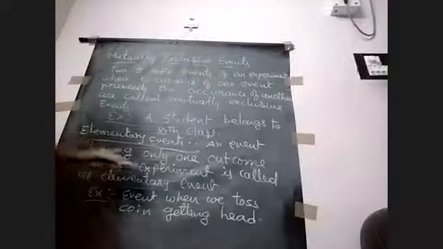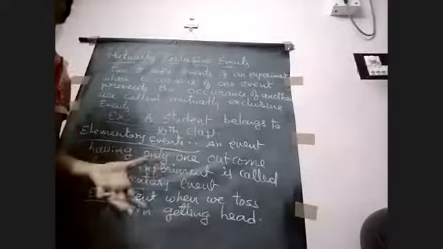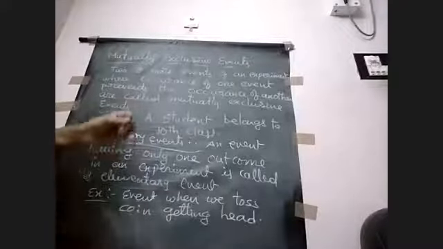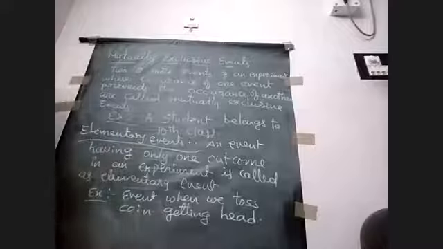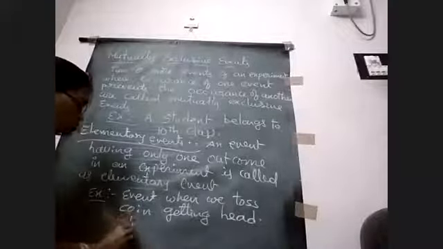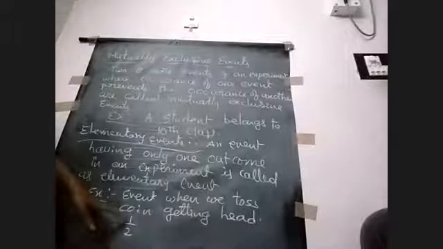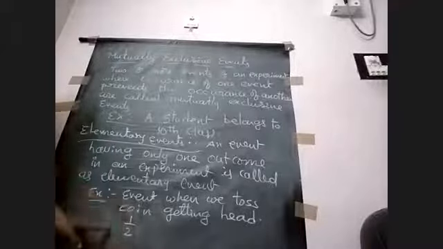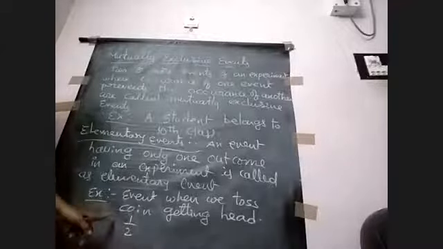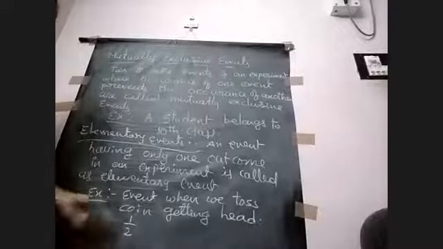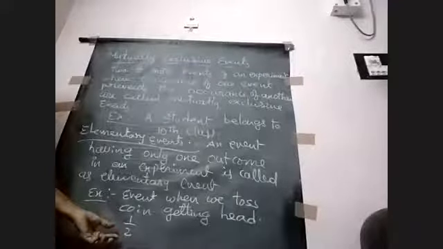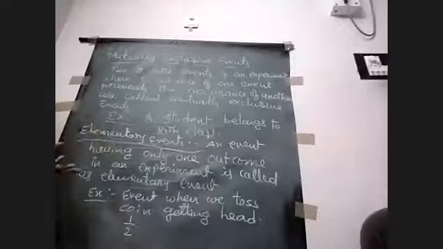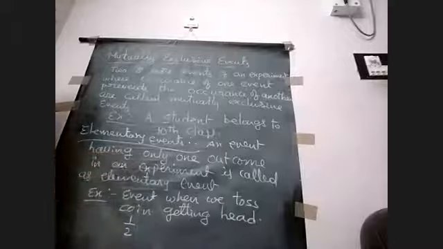In the same way, when we roll a die, getting each number from 1 to 6 is also an elementary event. That means their probability is like this: 1/2, 1/6. Favorable outcome is 1, total outcomes 2, this is for getting head when we toss a coin. So getting only one outcome in an experiment is called an elementary event. Write this down.